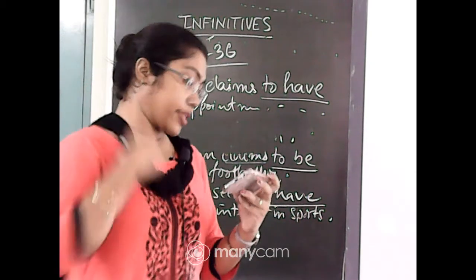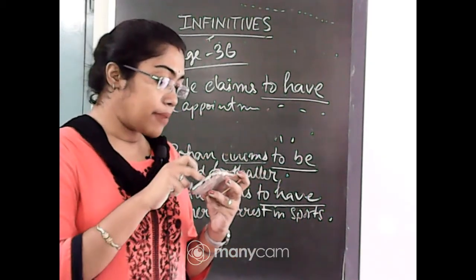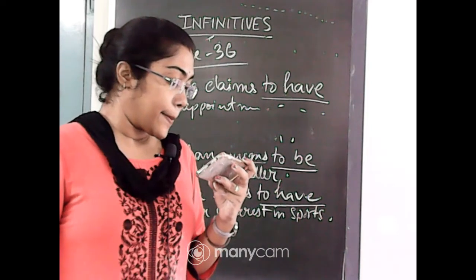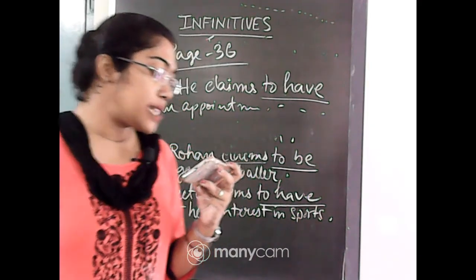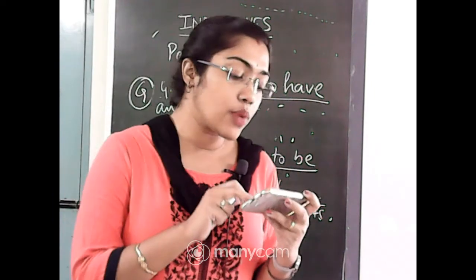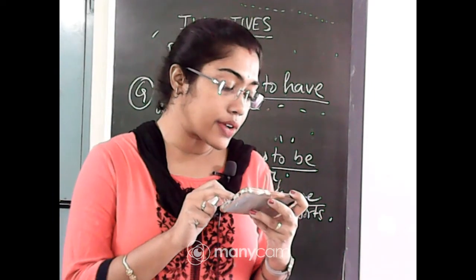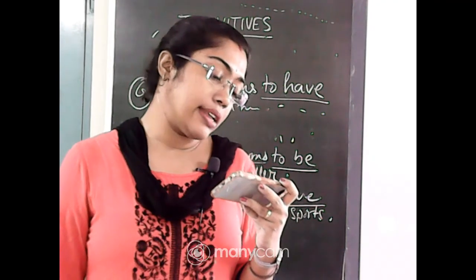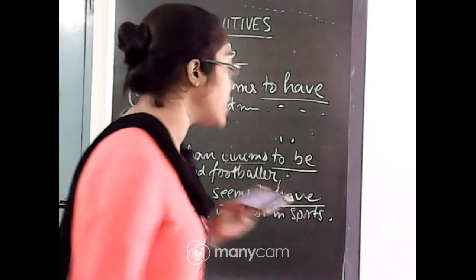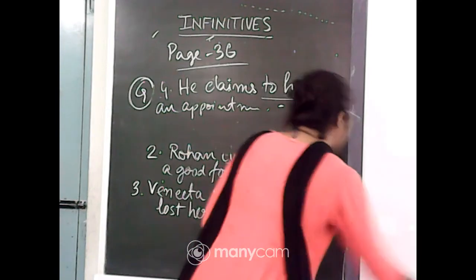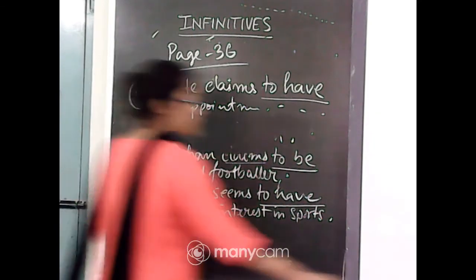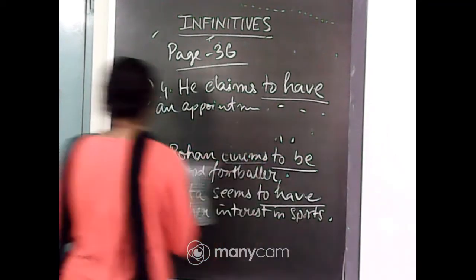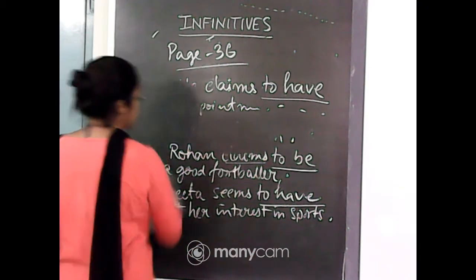Now, the next part: complete the sentence with the infinitives and other words using the word given in bracket without altering their meaning. Mother said, I should not be careless. Here in the same way you have to keep the meaning same and convert.